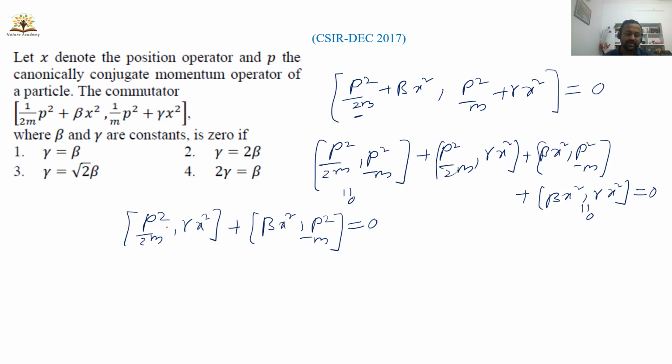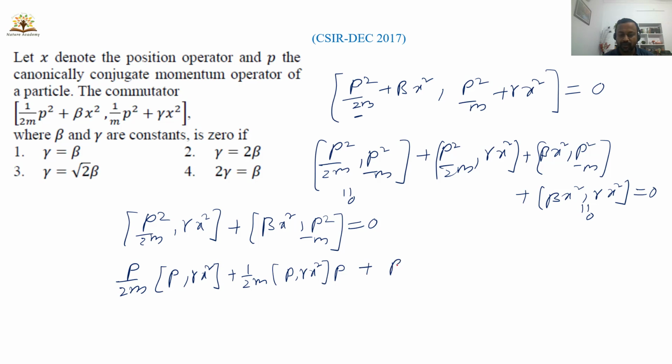Just now we have calculated the commutation between p square and x square, right? So use the same technique here. Now I want to take p from here, so I'll take p by 2m. One p is there, gamma x square, and again I will take 1 by 2m here, and p gamma x square, there is another p on this side.